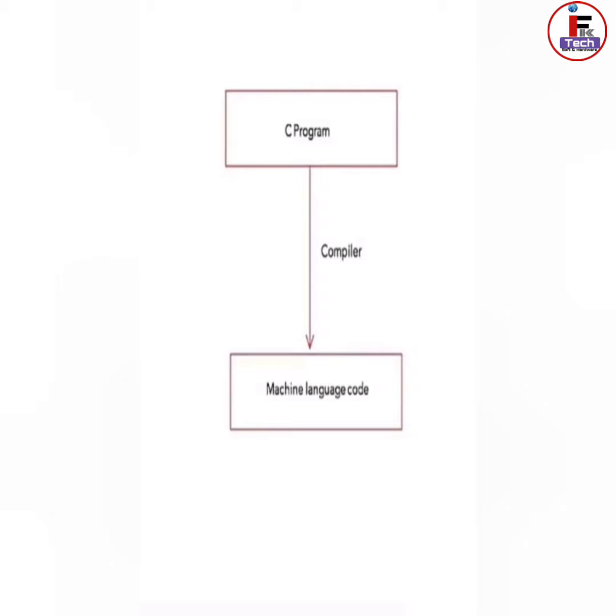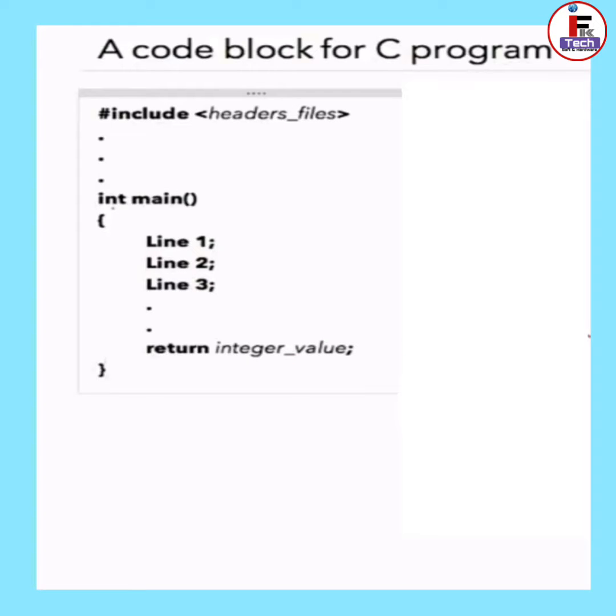We are going to check a code block for a C program. Every C program has #include in angular brackets with header files. So what are header files? Header files contain predefined functions which we can directly use. We can call them dependency files.